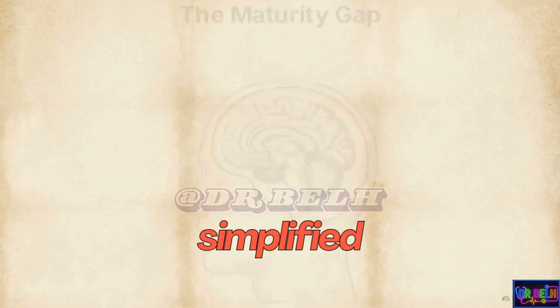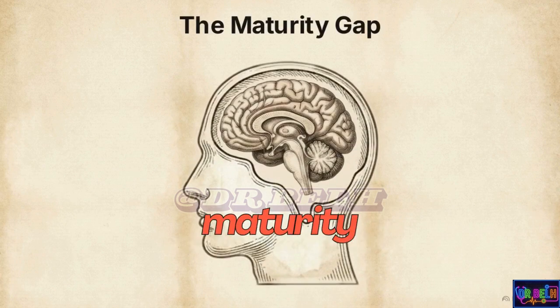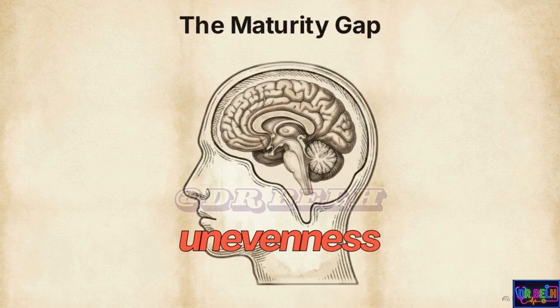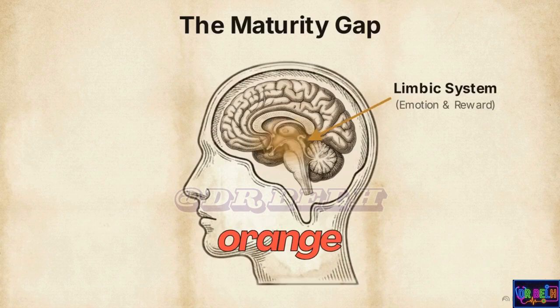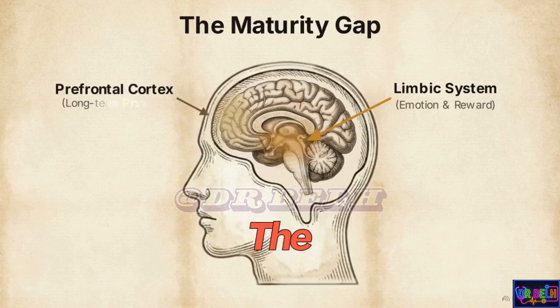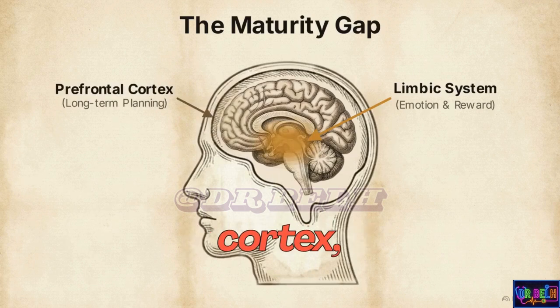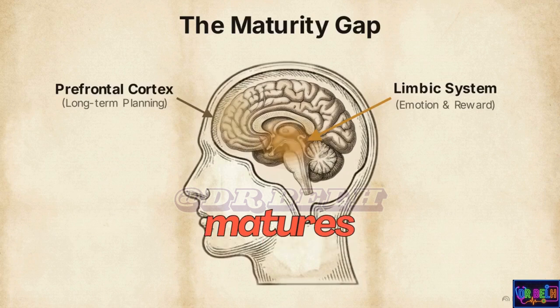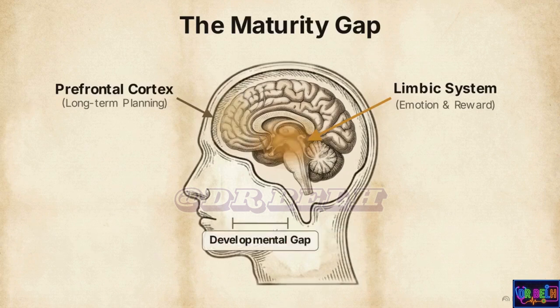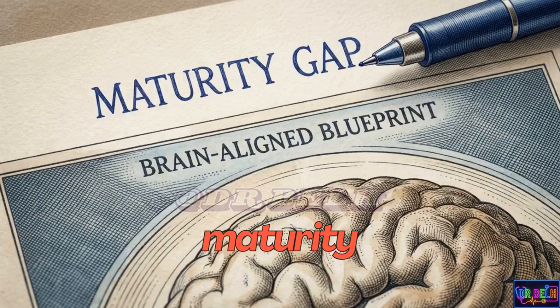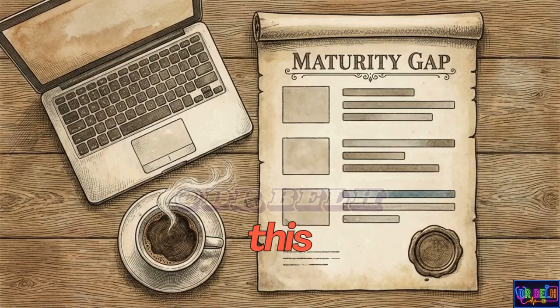The goal is to encourage consistent participation, but the mechanism you are using relies entirely on the threat of future punishment. This simplified cross-section illustrates the maturity gap and unevenness in brain development. The bright orange limbic system processes emotion and immediate reward and is highly active in teenagers. The dim yellow prefrontal cortex, which handles long-term planning, matures much slower, finishing in the mid-20s. Write maturity gap at the top of your blueprint. Keep it visible as a reminder of this biological imbalance as you draft your revisions.